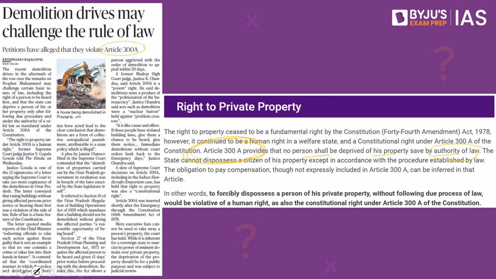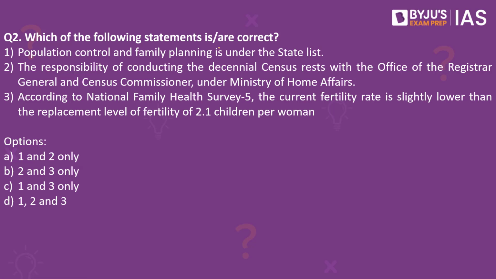Now let's look into the next practice question. Which of the following statements are correct? Population control and family planning is under the State List. The responsibility of conducting the decennial census rests with the Office of the Registrar General and Census Commissioner under the Ministry of Home Affairs.